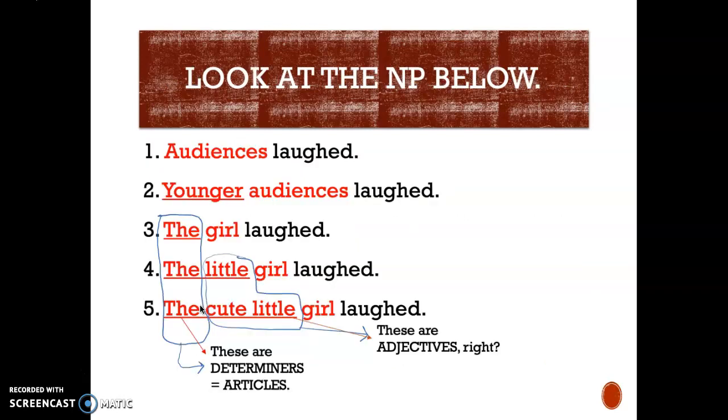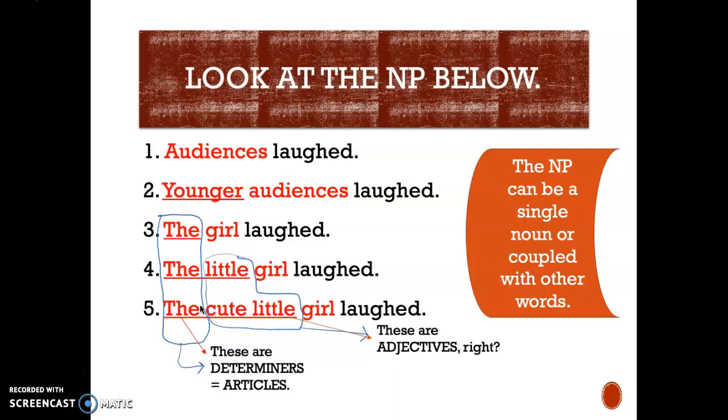Now look at the noun phrases below. Audiences laugh. That's pretty simple, right? And then younger audiences laughed, the girl laughed, the little girl laughed, the cute little girl laughed. In the first one, audiences laugh, the NP is simple, consisting of a single noun, right?